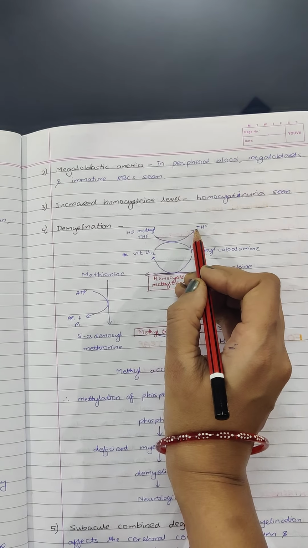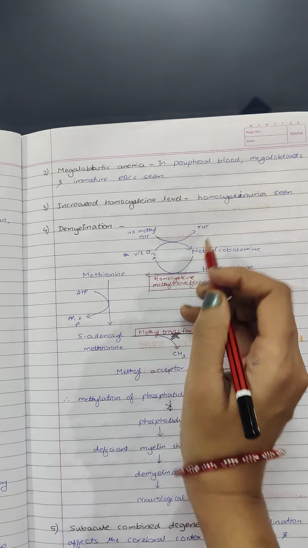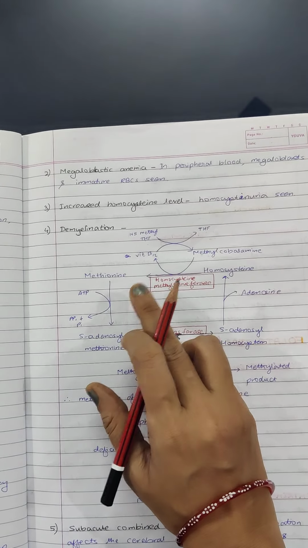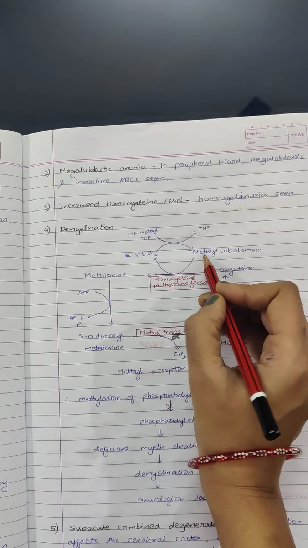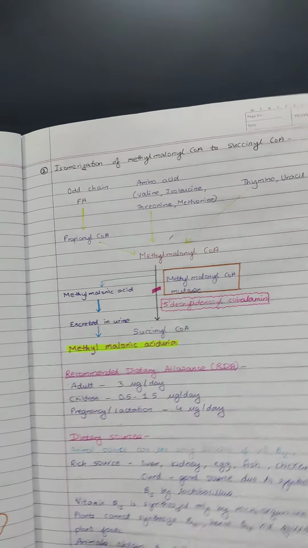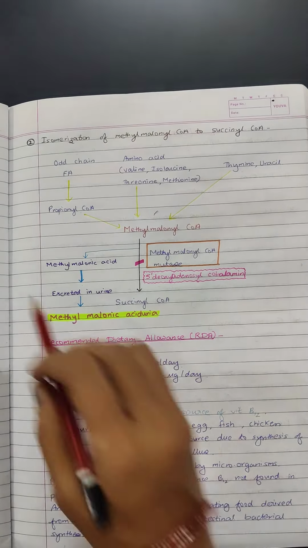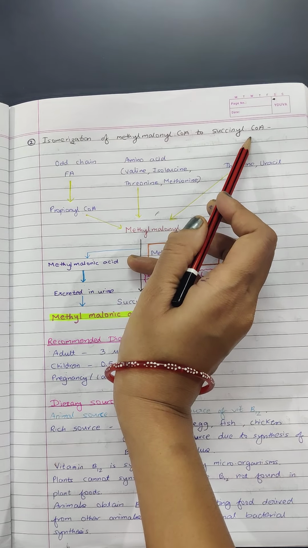The methyl group will be transferred and it will be liberated as tetrahydrofolate. Okay, so this is the first reaction in which vitamin B12 is used in the form of methylcobalamin. Now coming to the second reaction in which vitamin B12 is utilized: isomerization of methylmalonyl CoA to succinyl CoA.